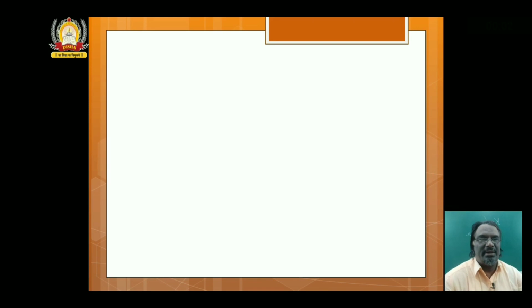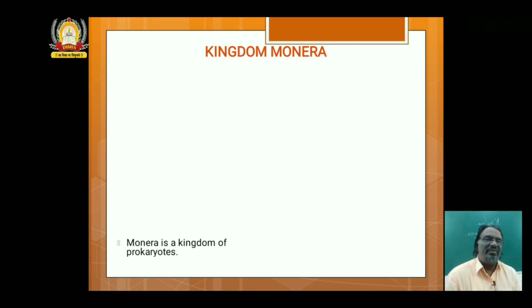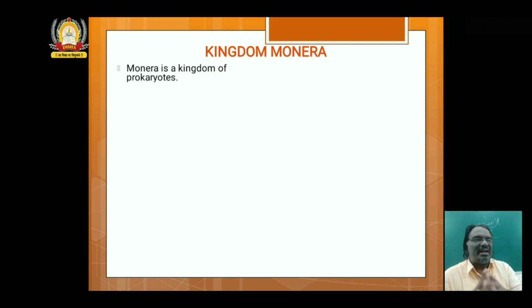Friends, I hope myself and the slides are clearly visible and also audible. Kingdom Monera, the first one among the 5 kingdom classification. We know that kingdom Monera consists of organisms that are prokaryotes. The remaining four kingdoms, Protista, fungi, plantae and animalia, are eukaryotic.